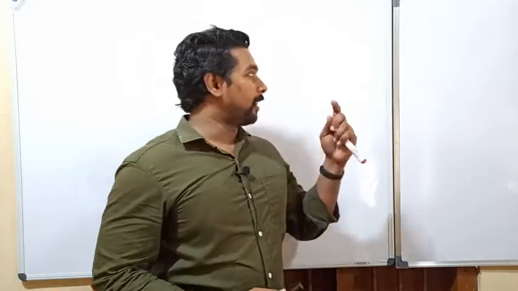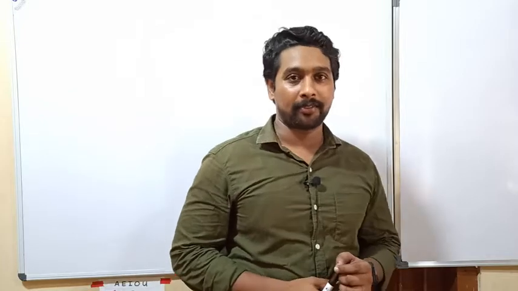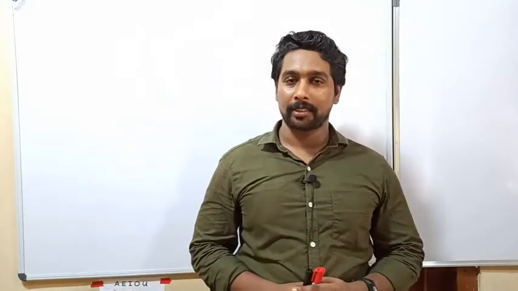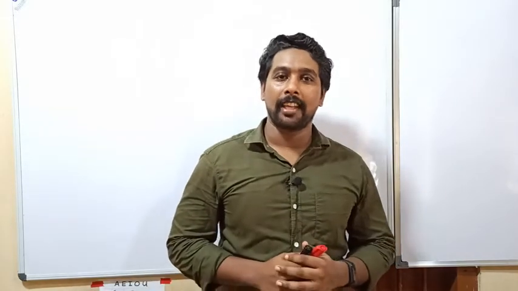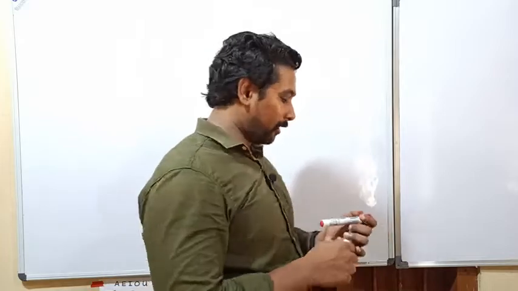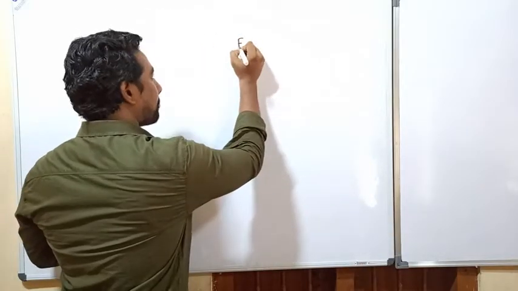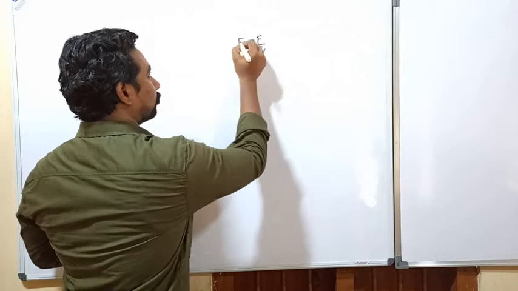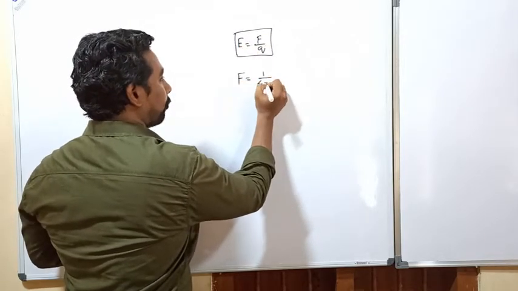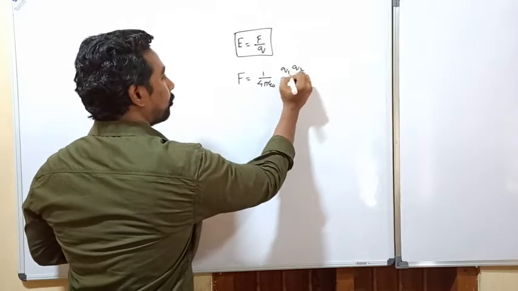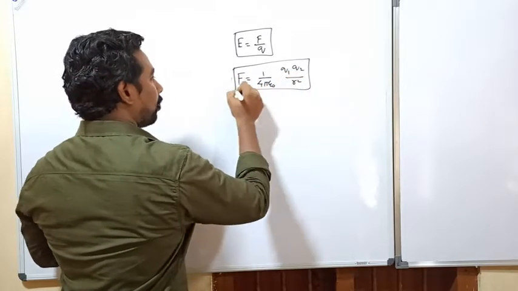Okay, then we learned Coulomb's law. What was the Coulomb's law? Yes, Coulomb's law states that the force of attraction or repulsion between two charges is directly proportional to the product of charges and inversely proportional to the square of the distance between them. We are having the equation E is equal to F by Q for electric field, and Coulomb's law F equal to 1 by 4 pi epsilon 0 Q1 Q2 by R square.